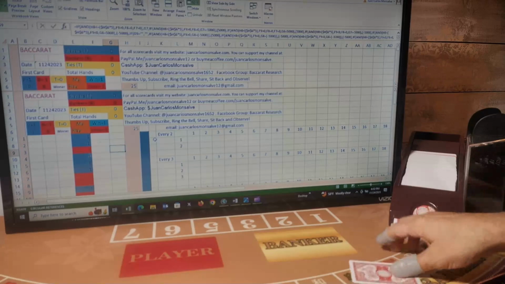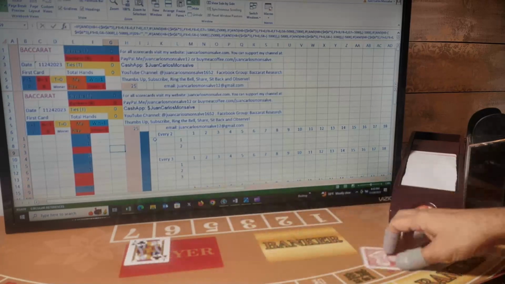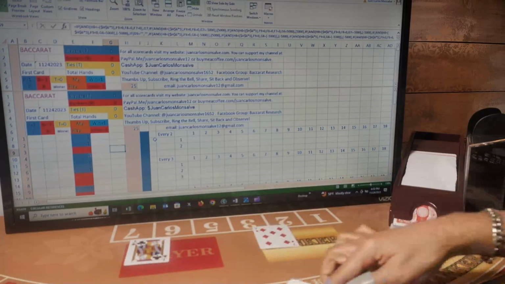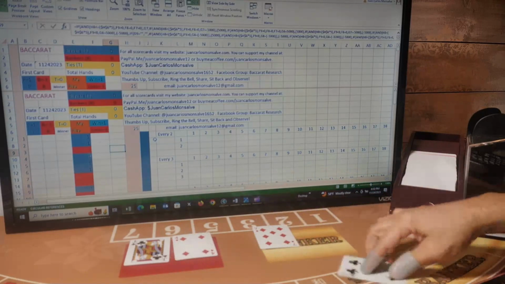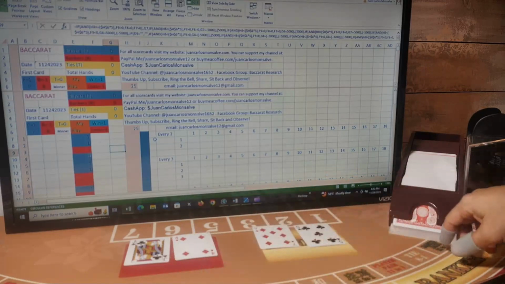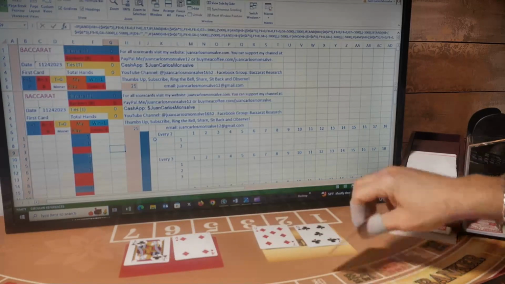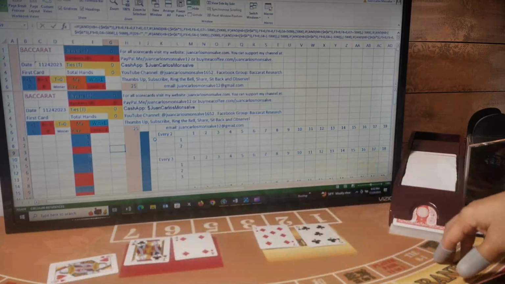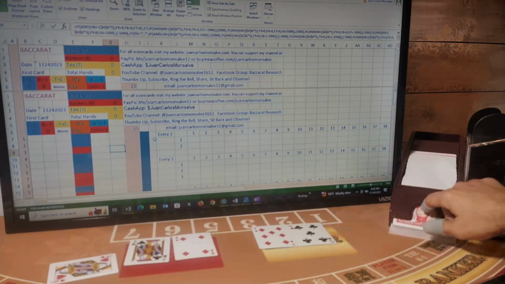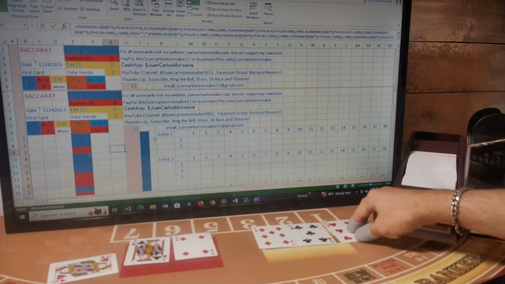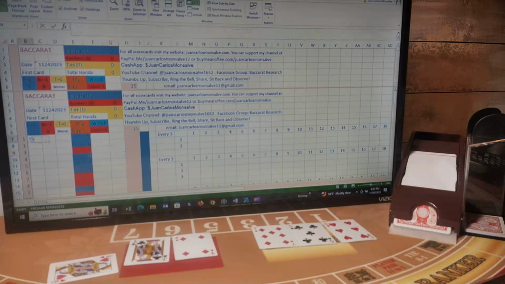And the first hand, first card for player, banker, player, banker. Player has a 4 and gets a third card. The third card is a 0. Banker has a 2 and the third card is a 6 for a total of 8. So this is a banker hand. So 4 player, 8 banker. This is a banker hand.